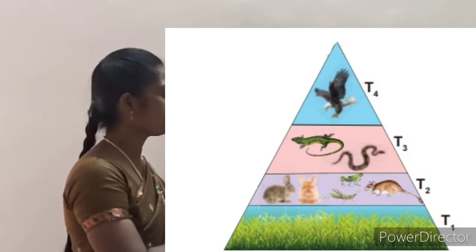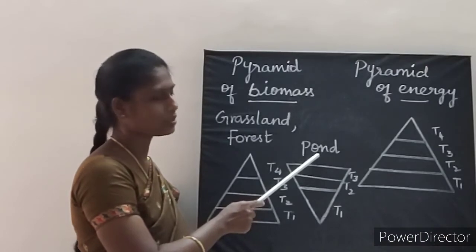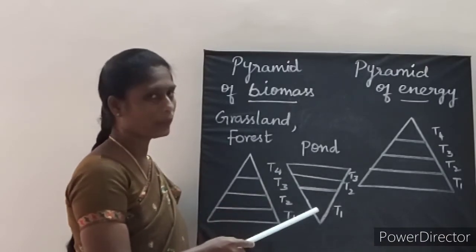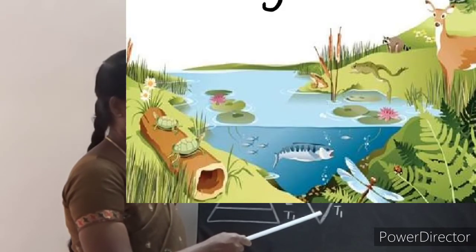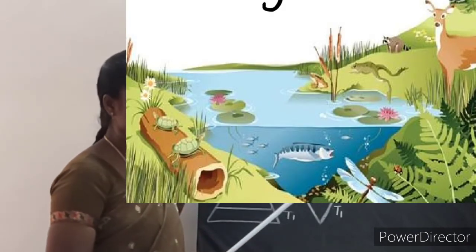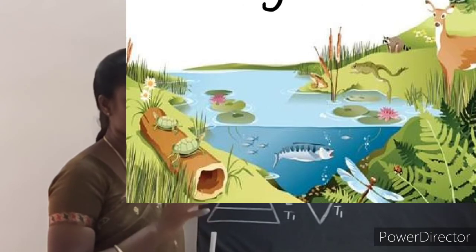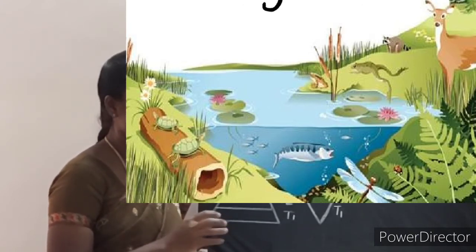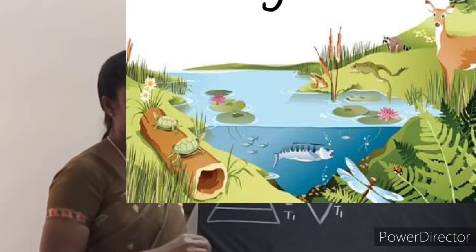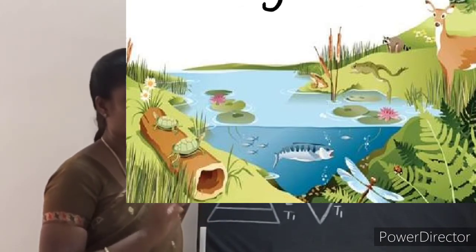However, in pond ecosystem, the first trophic level is occupied by producers, that is small organisms, which are least in biomass, which shows least biomass.